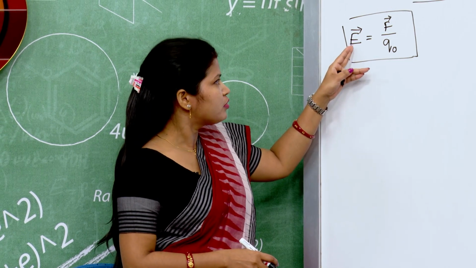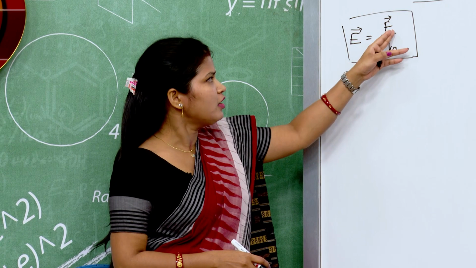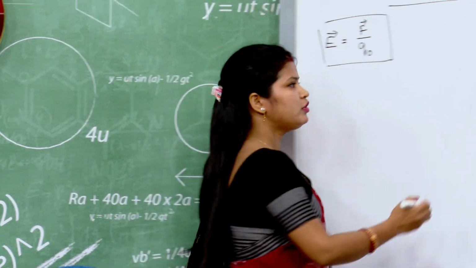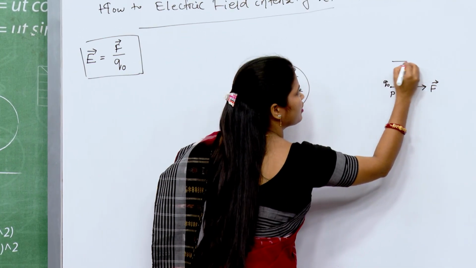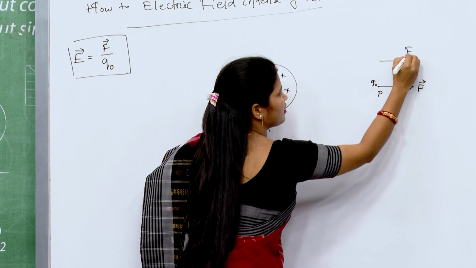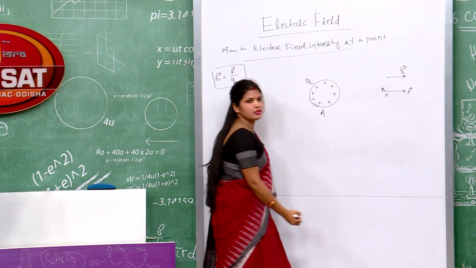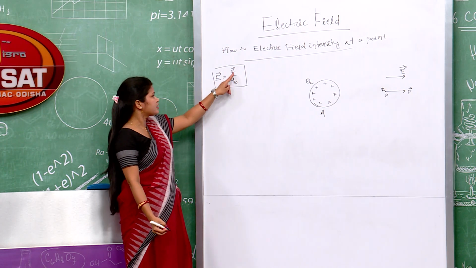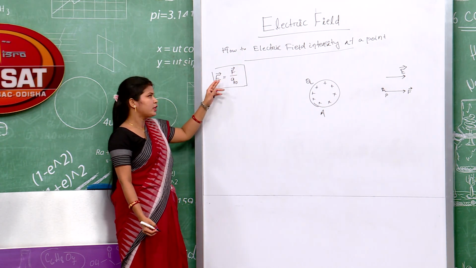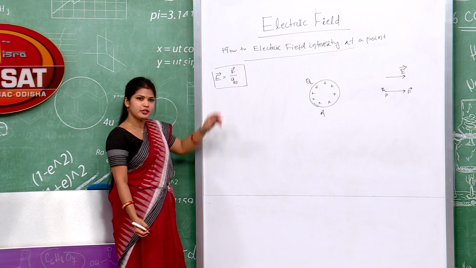The direction of electric field is along force vector. So, the electric field direction is like this. Okay. And as F is a vector quantity, so electric field is also a vector quantity.